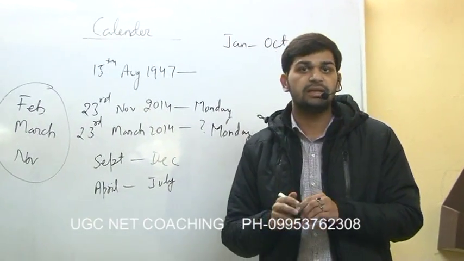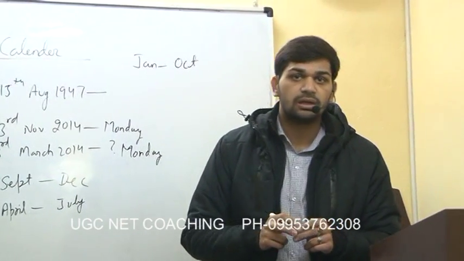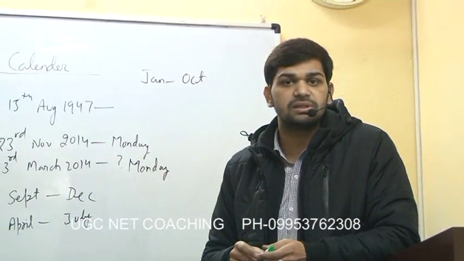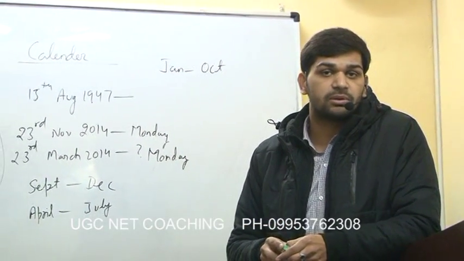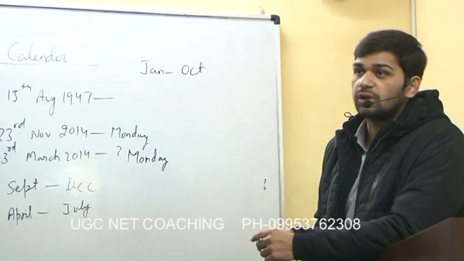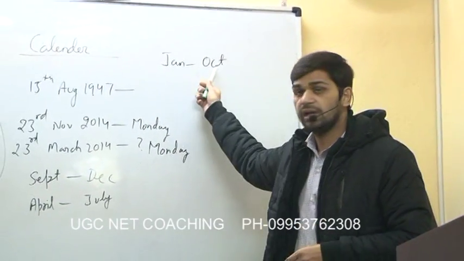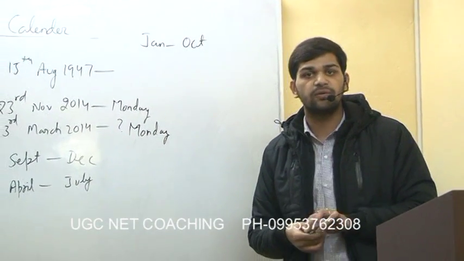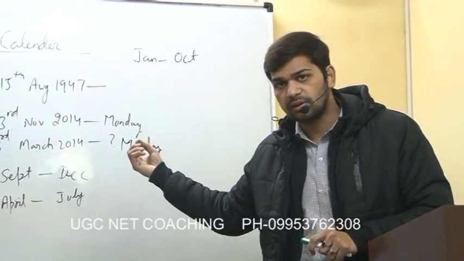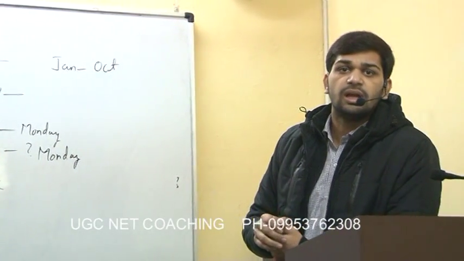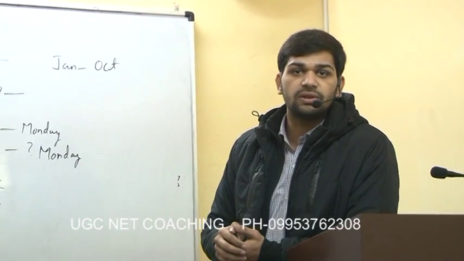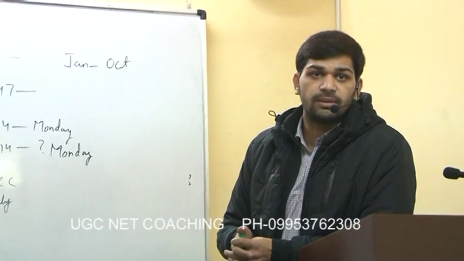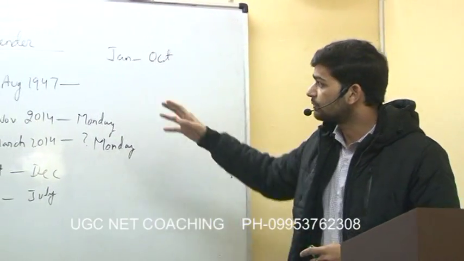It means any year which is divisible by 4, which we know as a leap year, for example 2016, 2012 or any other year which ends with 2 digits but is divisible by 4, is a leap year and will not follow the same pattern in January and October, otherwise they will follow the same pattern. So this is one of the basic rules. Apart from that, there are other simple tricks which help us in solving a question in hardly 1 or 2 seconds. So we need not waste our time, and we can easily concentrate on other questions which will require more time. So that includes the first portion of your calendar.